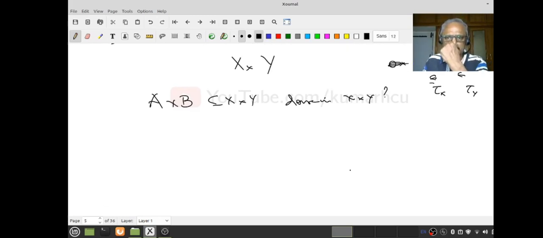Okay, but that's again easy. Remember, as I said, it's to check density. It's enough if we check for basic open sets. Right, suppose I start with U cross V, a non-empty basic open set